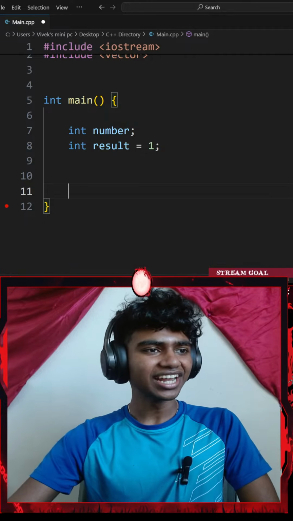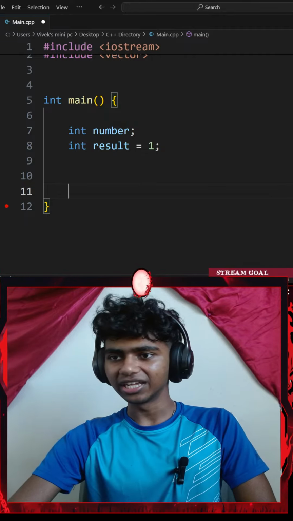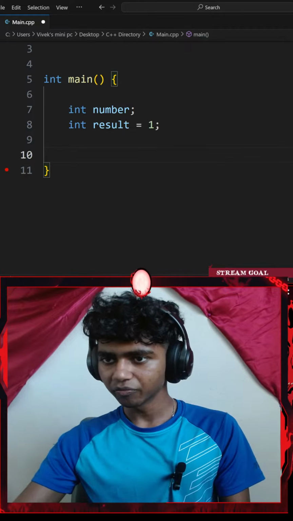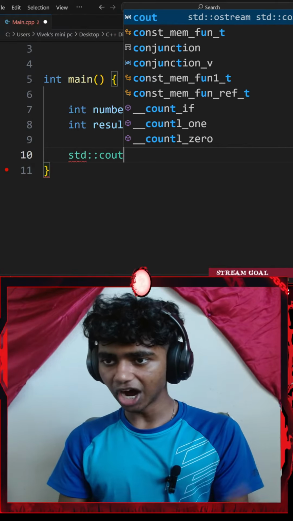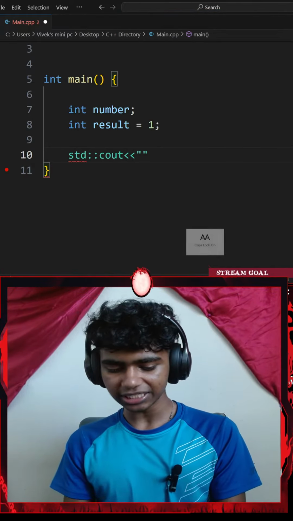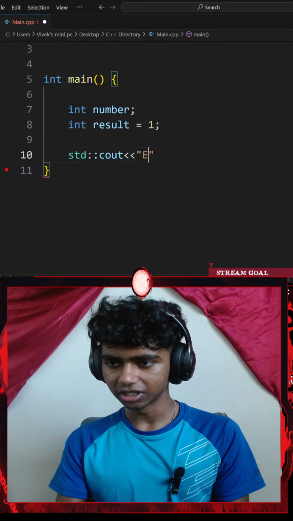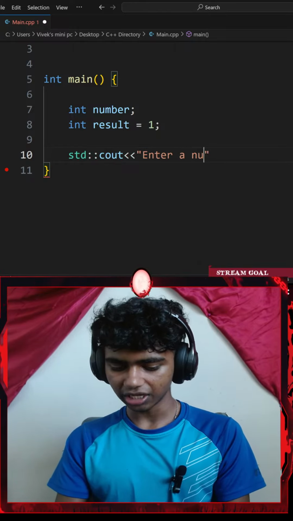Okay, next up, ask the user for a number. I did. Let me go ahead and ask the user for a number now. So I could go with a standard console output with an insertion operator. This is going to be saying something like enter a number. Let's go with enter a number.